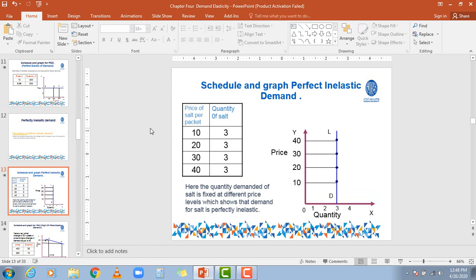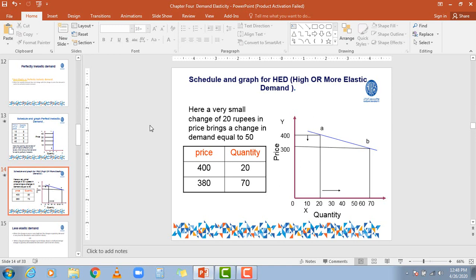Why? Because this type of demand is inelastic or zero elastic demand. Zero elastic demand is a situation where quantity demanded may not change as a result of a change in the price level.